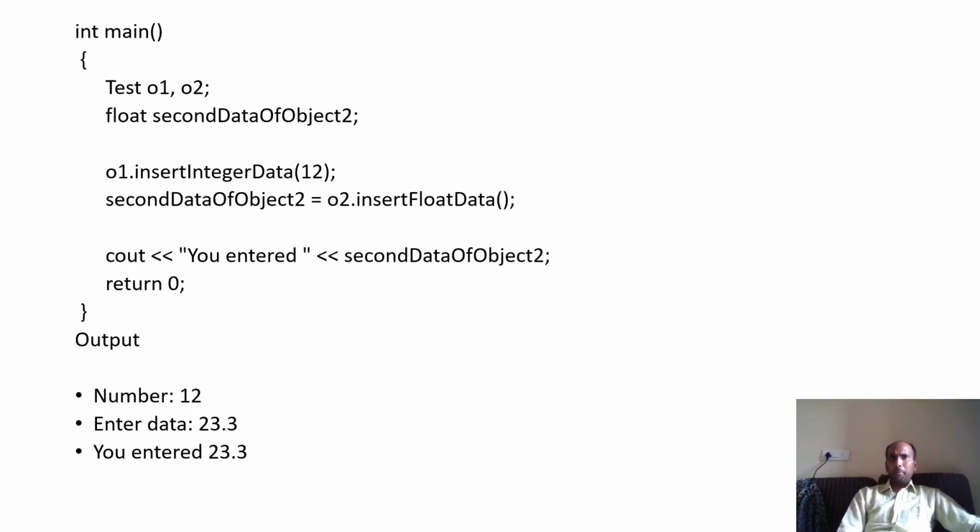Now look at the main method. I have created two objects, O1 and O2. So O1 and O2 cannot access data1 and data2 directly, but O1 and O2 can access both the functions. So that is being accessed here. The simple thing, I have shown you the output. You can copy the program and compile it and run it.